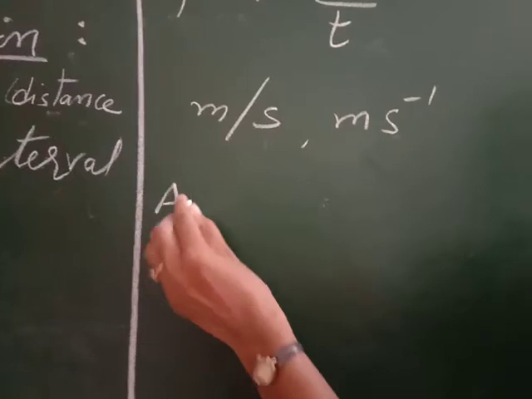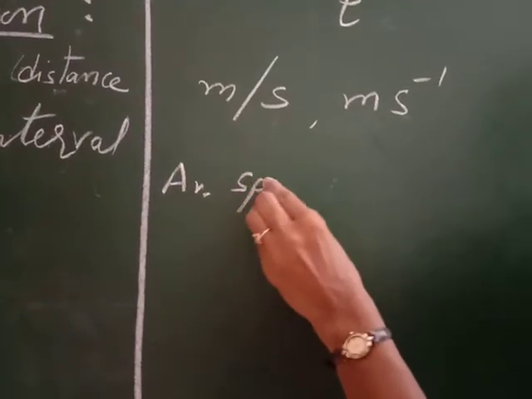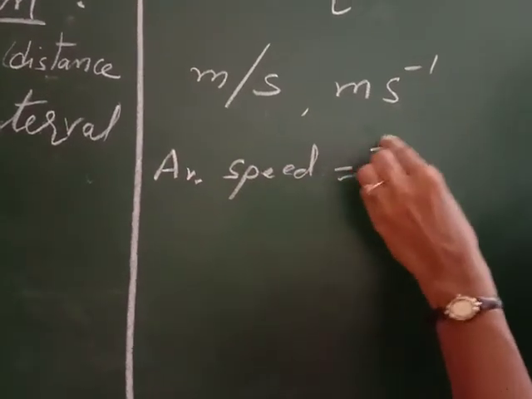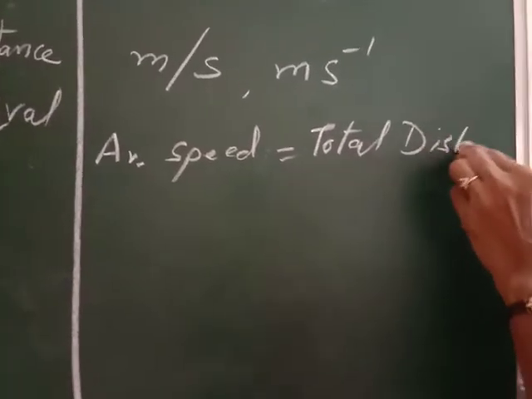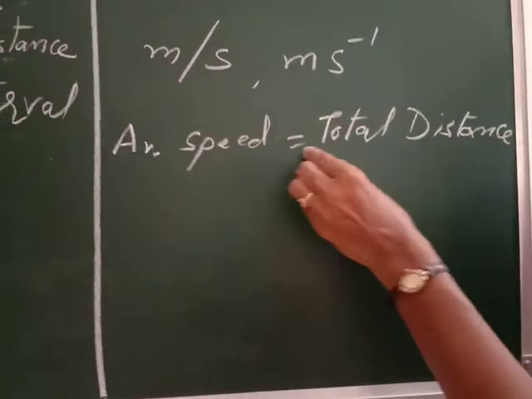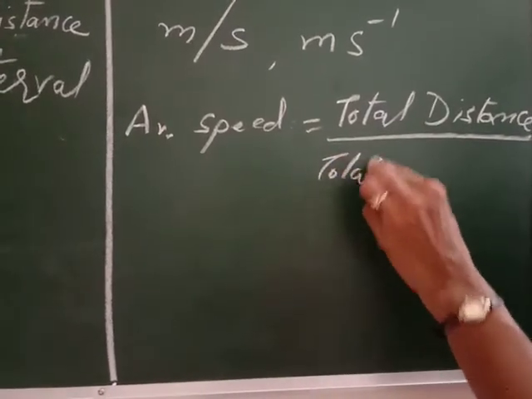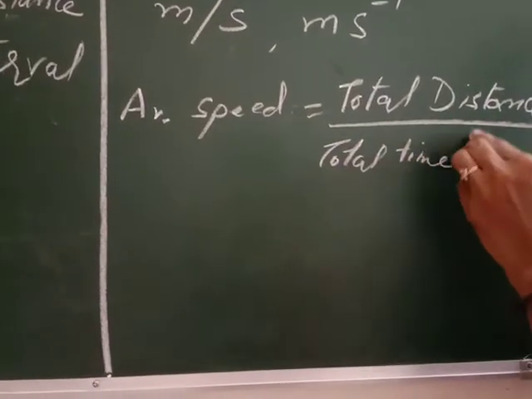Now the next is, what is average speed? Average speed means total distance upon total time taken.